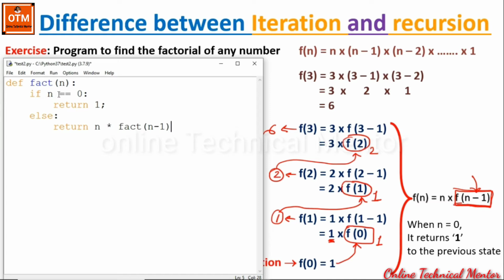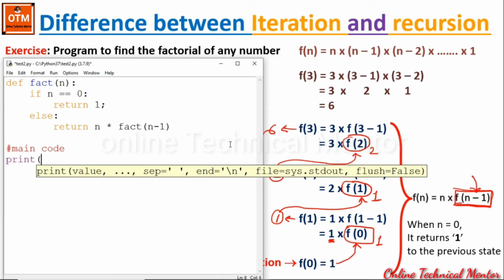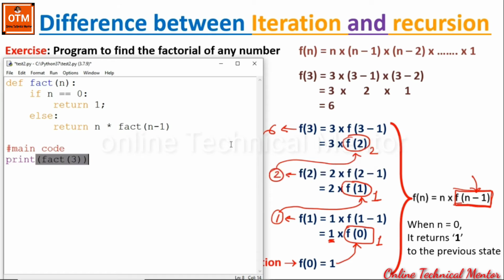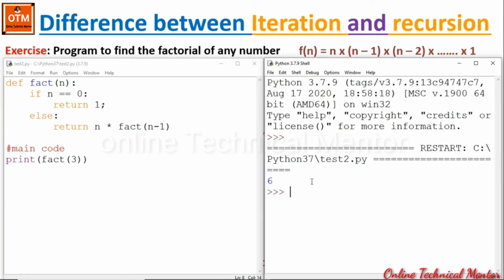So whenever the value of n is other than 0, it will keep on multiplying n with fact of n minus 1. So this is the recursive call. That means it will call the same function fact with a different value, that is n minus 1. That means n will be decremented at each call, and for each call it will create a different state within the primary memory. I will show that state diagram separately. So first of all, look at the program. Now from within the main code, let's call the fact function with the value 3. That means we want to see the factorial of 3.